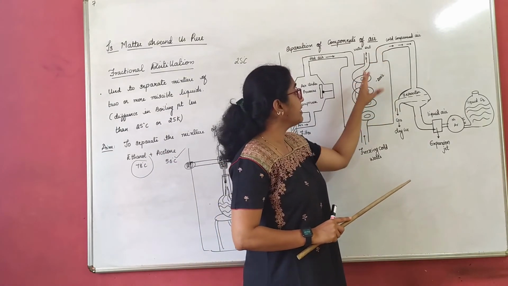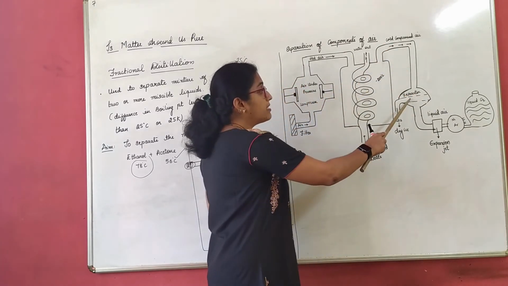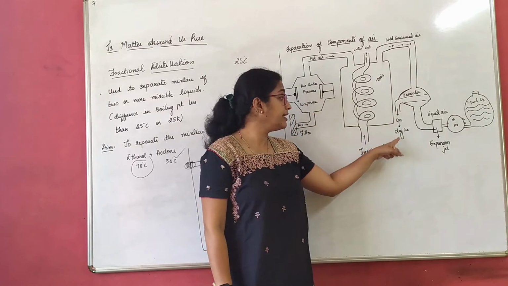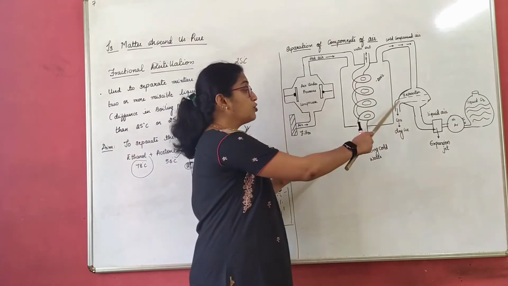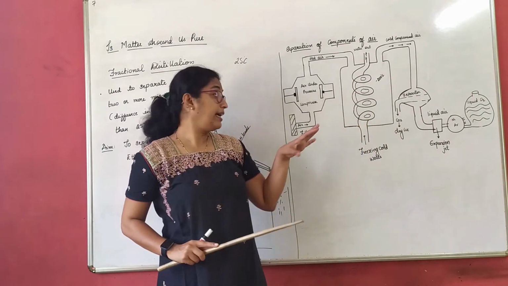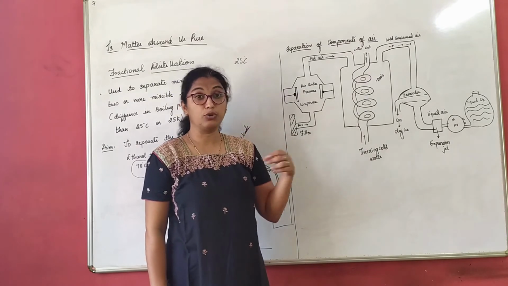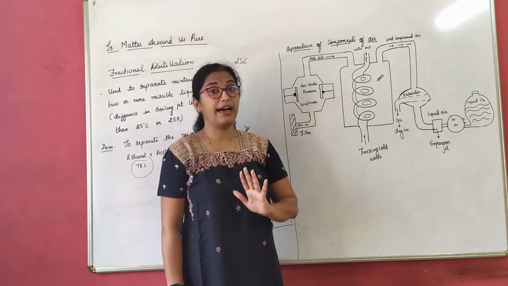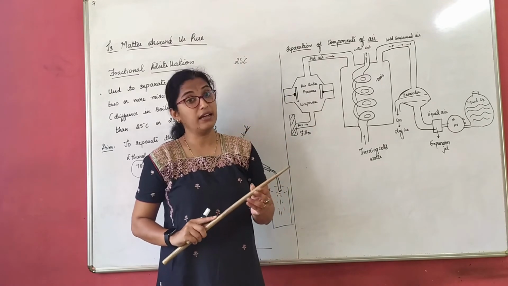So when the air gets cooled here, it is made to pass through the separator. In the separator, the carbon dioxide solidifies and turns into dry ice, and we collect that dry ice. Okay, so now what has happened? From the air, carbon dioxide is taken out. What is remaining? Oxygen, nitrogen and argon. So our main role now is to remove nitrogen and argon.